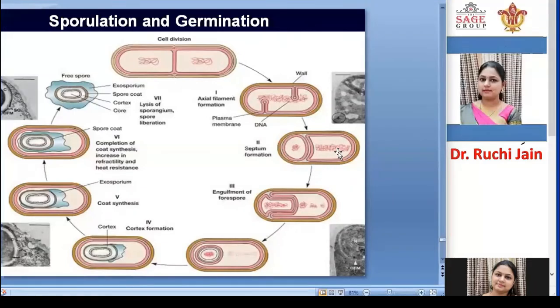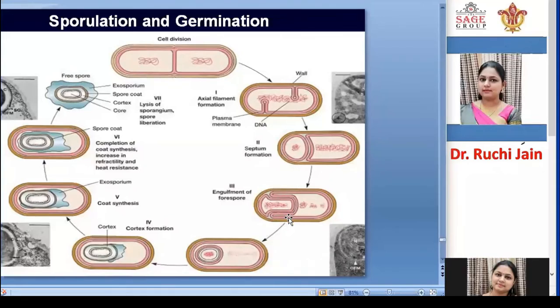So a part of the nuclear material is enclosed in a septum. This is septum formation with the help of the plasma membrane, and a slight amount of nuclear material comes under the septum formation, and this is called the spore.